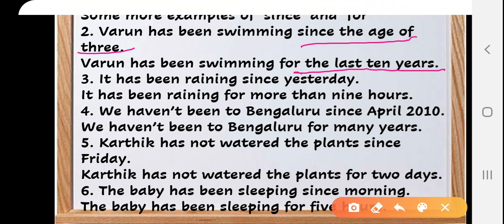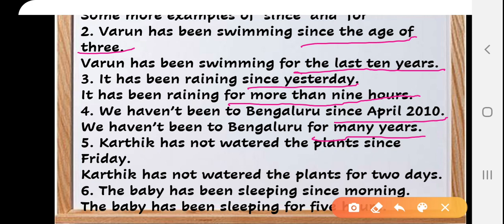Similarly, it has been raining since yesterday. It shows from when it started raining. The same sentence will change: it has been raining for more than 9 hours. We haven't been to Bengaluru since April 2010. But if we want to use for, we haven't been to Bengaluru for many years.